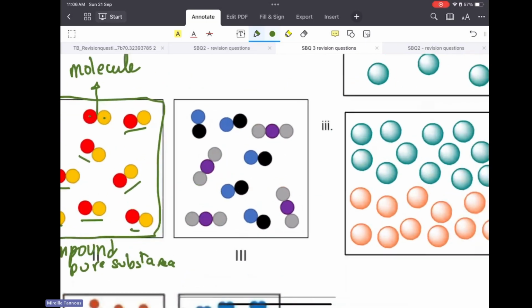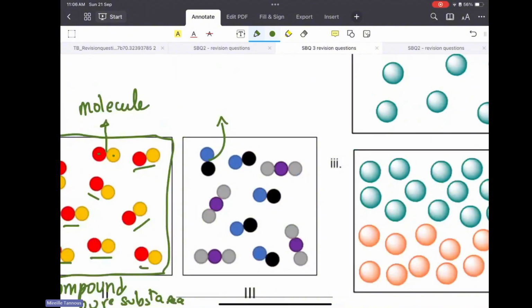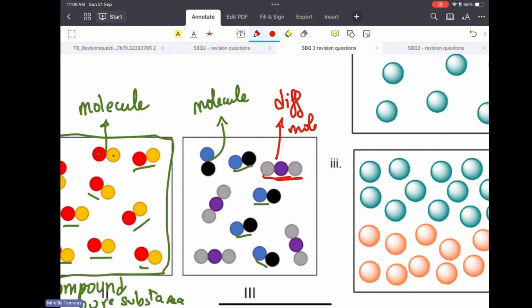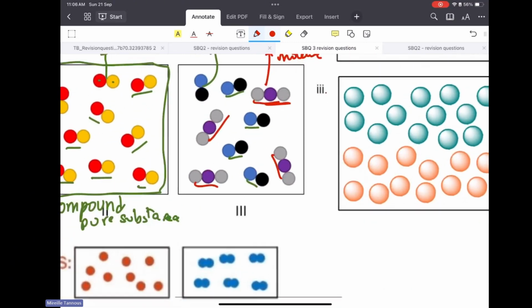When we look at this one, this is a molecule. So these are compounds, and this one over here is a different molecule. So the other units together make it a different compound. So diagram 3 is a mixture of two different compounds.